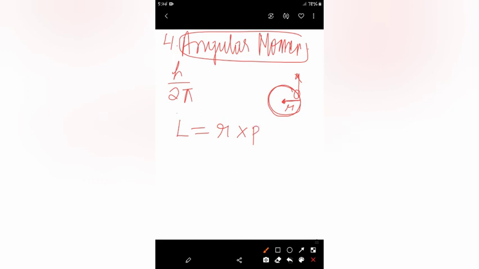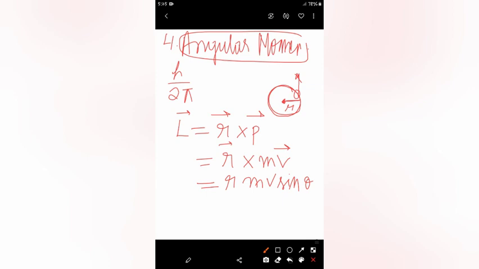These are all vector quantities that you have studied in physics, and p is known as momentum, and you also know that p is equal to m into v. Since it is the cross product, you will take it as sine theta. So this can be written as r m v sine theta.